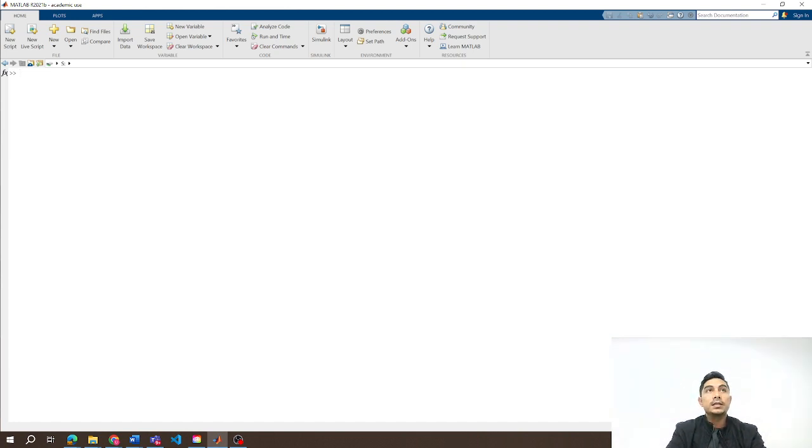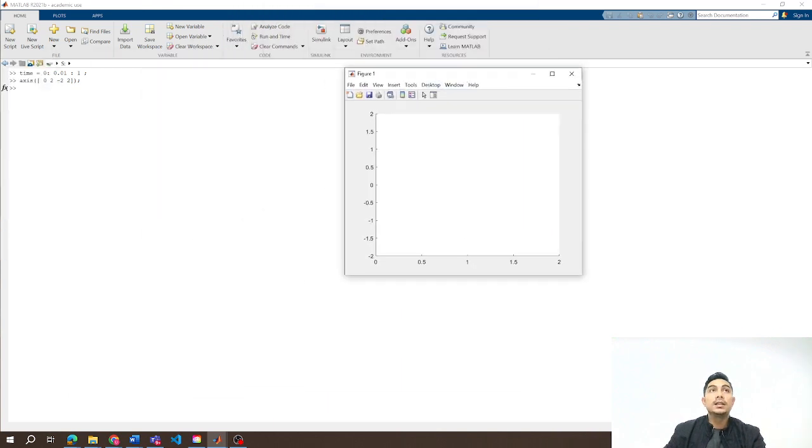For that, let's define the time. Let's say it's sampled at 0.01 interval, and then let's define the axis. Let's say 0 to 2 is the x-axis, and minus 2 to 2 is the y-axis. When we have that, it will generate the figure like this.